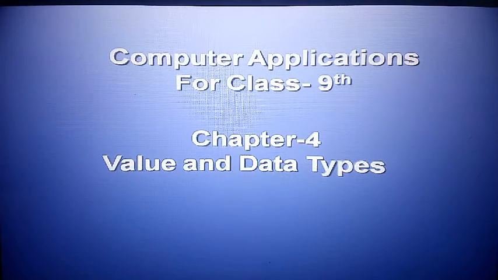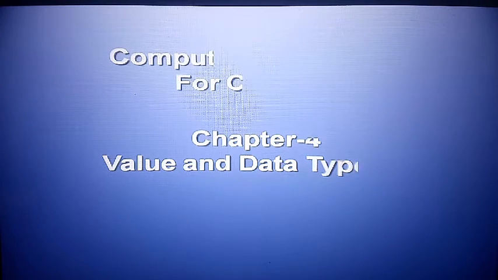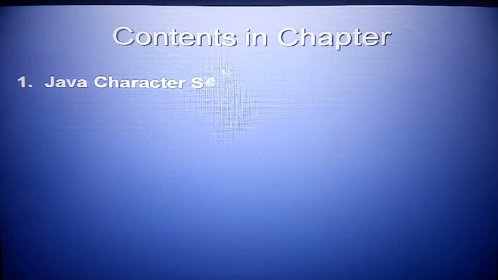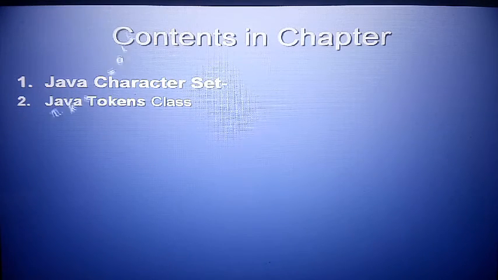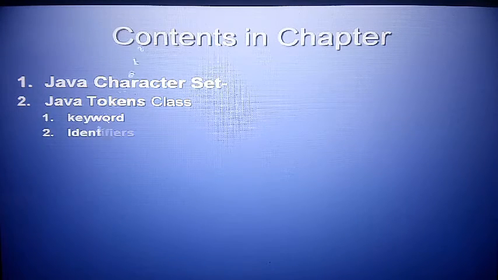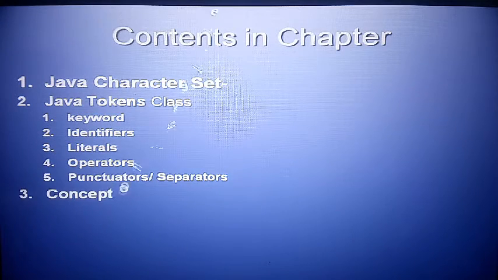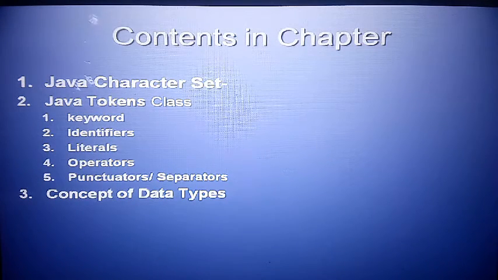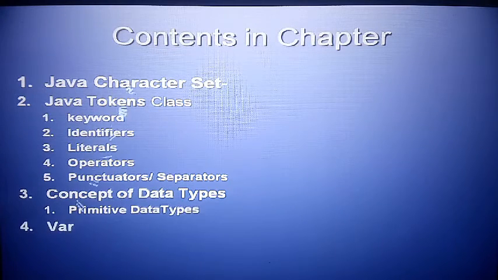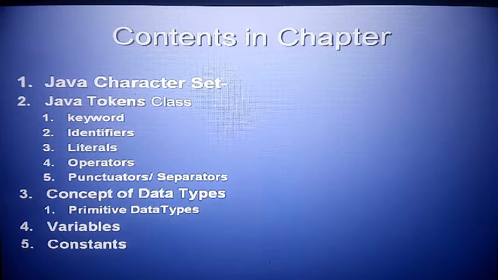Okay, so computer application for class 9. Today, chapter number 4, value and data type. In the previous chapter, we already explained class and objects. So here, value and data type. In this chapter, what we will discuss: Java character set, Java tokens. These are the most important: keywords, identifier, literals, operators, punctuator and separator. Third, the concept of data type, primitive data types, variable, and last, constants. So one by one we will discuss.